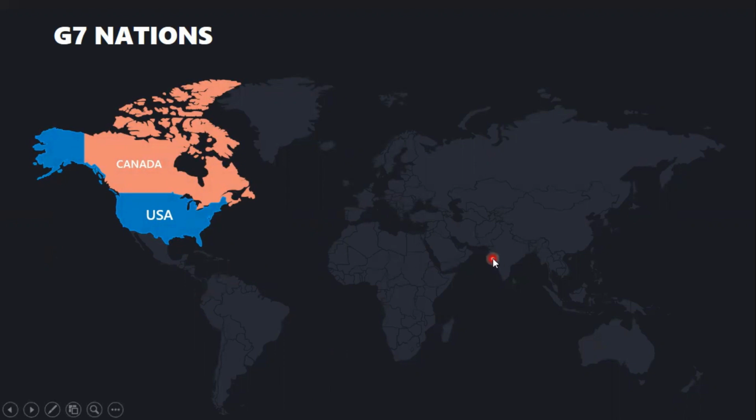Coming to Europe. Remember, whenever countries of Europe come into the picture, first look out whether the big four of Europe are members or not. Here, the big four of Europe are members of G7 and they are France, Germany, Italy, and UK. Next, there are no countries from the continent Africa. Now we'll move to Asia. The only advanced economy of Asia is Japan. So these are the 7 countries of G7.